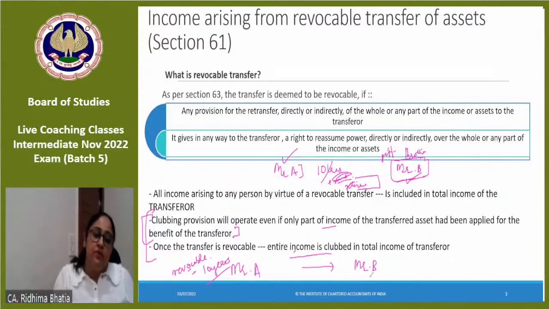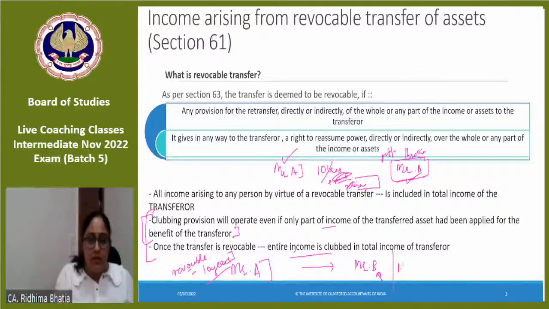Mr. A transferred a property to Mr. B with the condition that within 10 years, he will transfer this property back to Mr. A. Now, whatever income was coming from this asset would be clubbed in the hands of who? Mr. A. Correct? Yes.